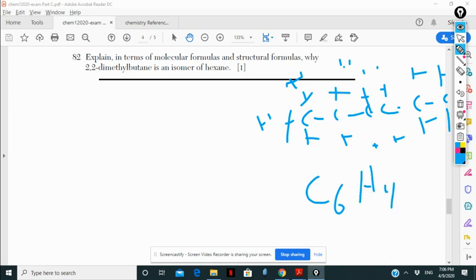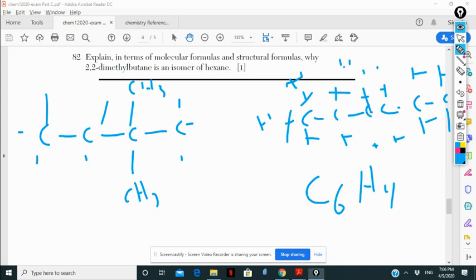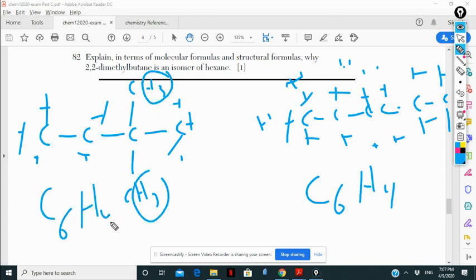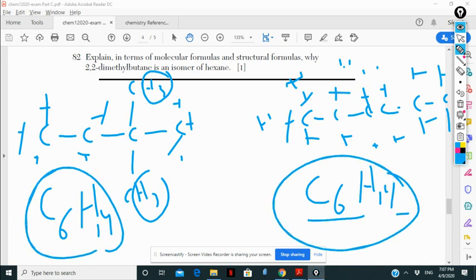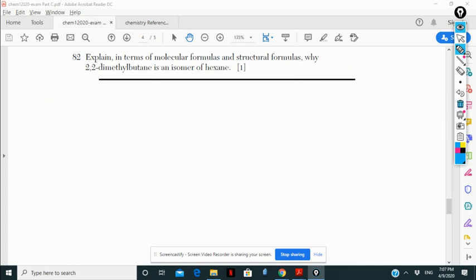Now I'm going to draw 2,2-dimethylbutane. 1, 2, 3, 4, and dimethyl on carbon 2, so CH3, CH3, and the others are H's. Counting, that is 14. So it's C6H14. They have the same molecular formula, the same number of carbon and hydrogen, but a different structural formula, as we saw in the answer.